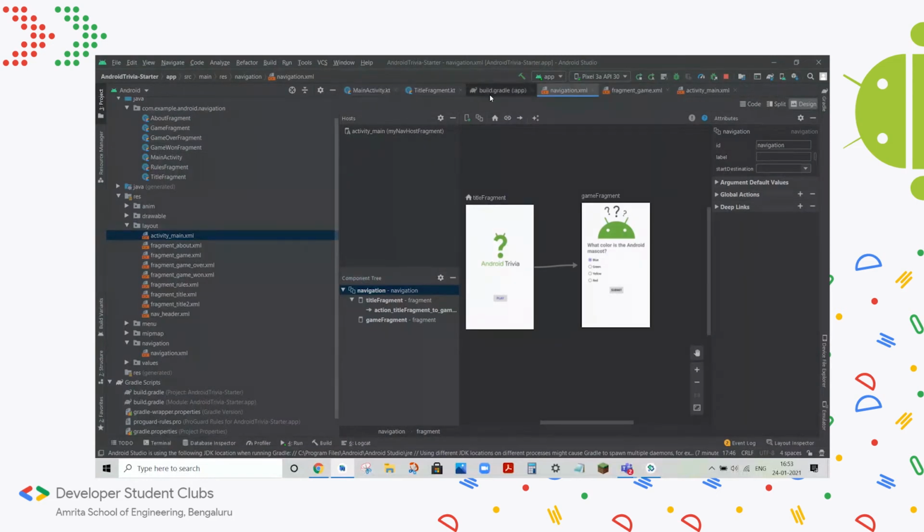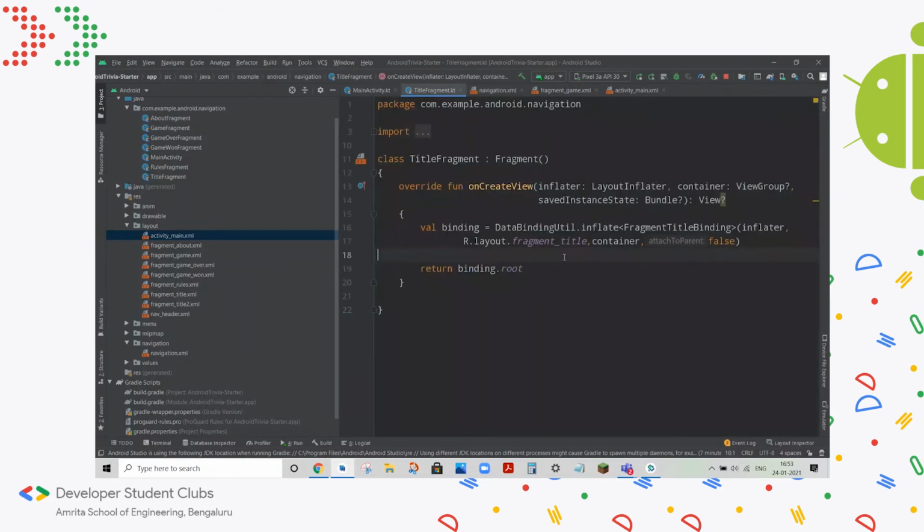So now that we've set this up, we have to enable the transition from this fragment to this fragment. So let's do that now. This is where binding comes in use.